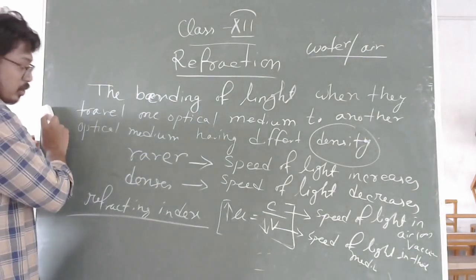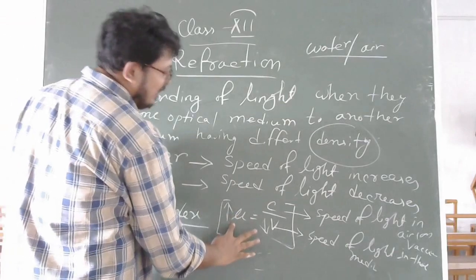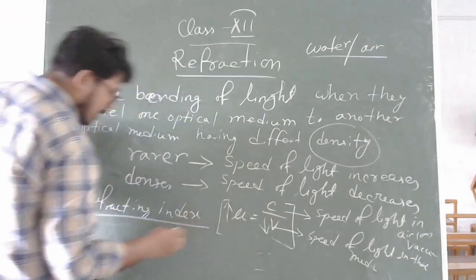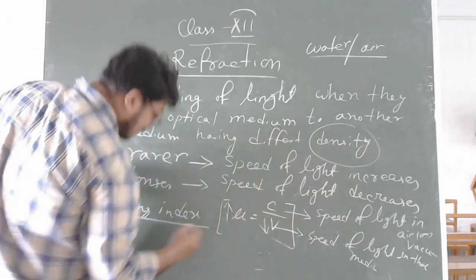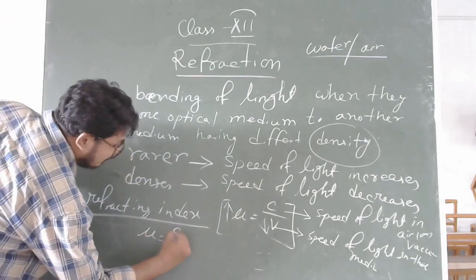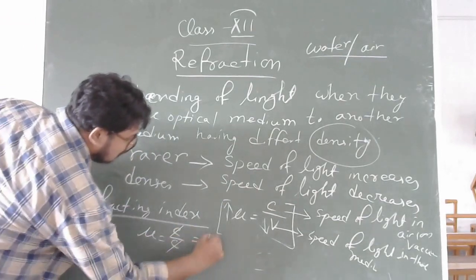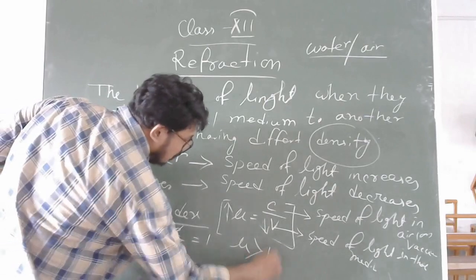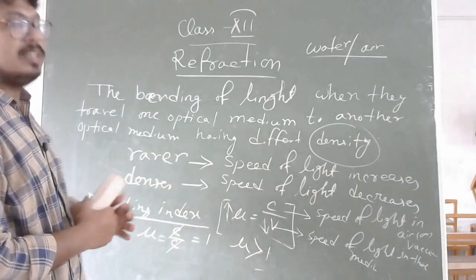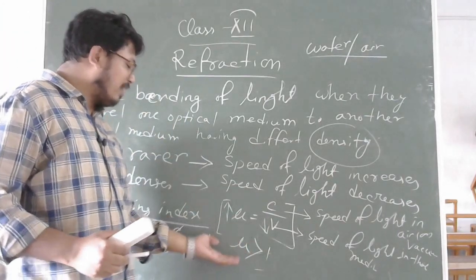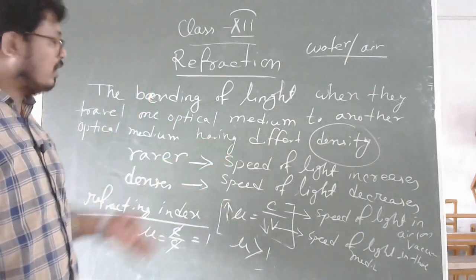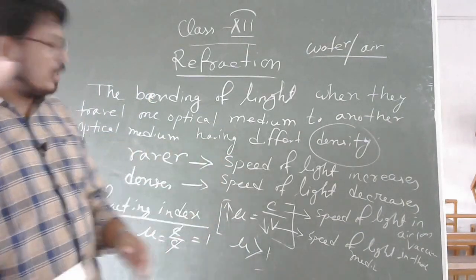So, by seeing the value of refractive index, you can find out. And always remember, for air, it will be C by C, you will get 1. That means your refractive index will be more than 1. The more the value increases, the speed of light will decrease, and your medium will be denser medium.